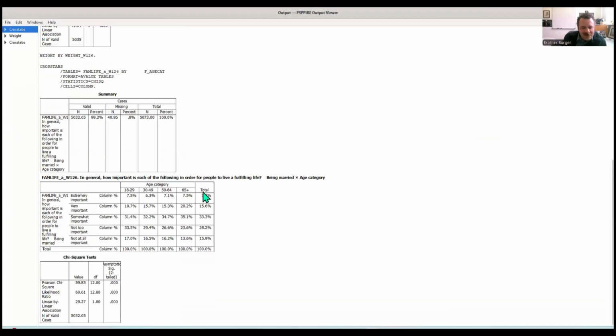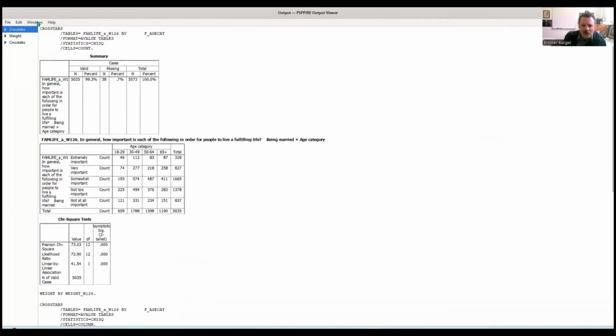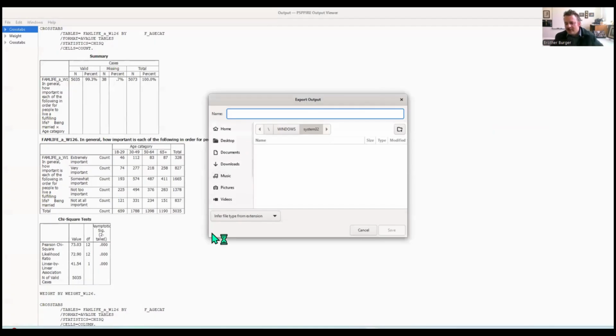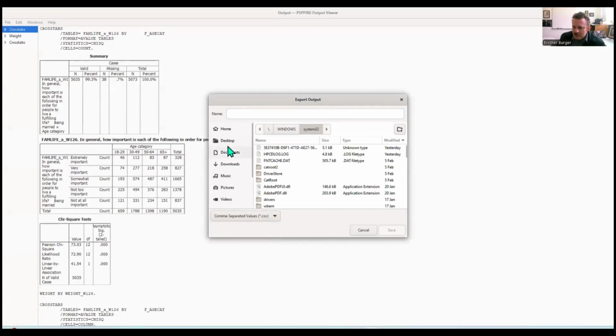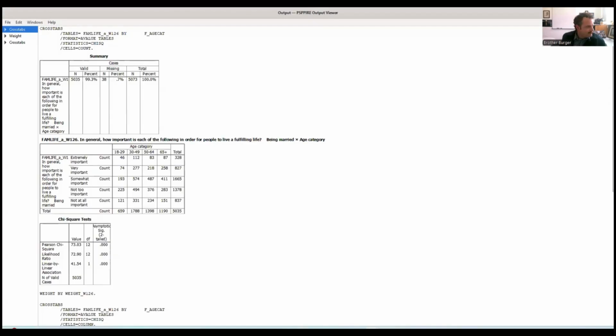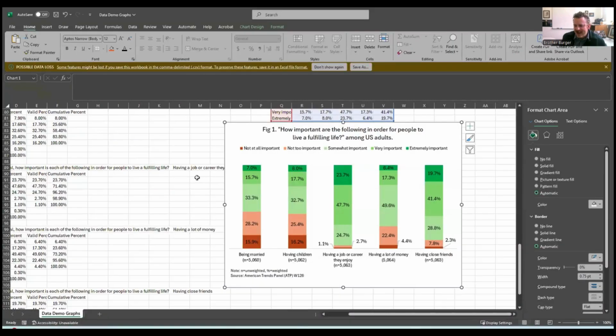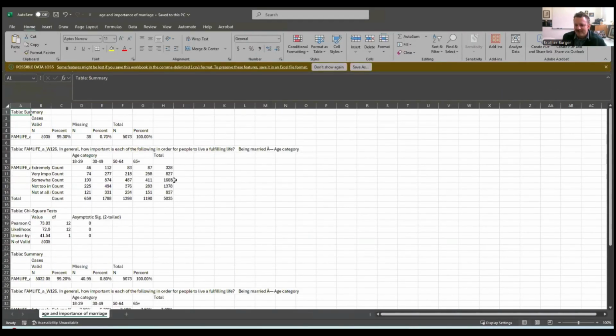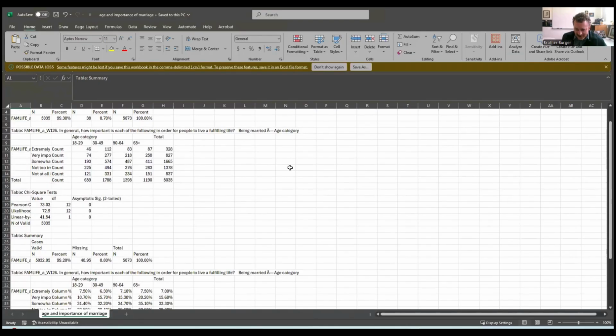Well, let's see what it looks like in a graph, right? Okay, so we're going to export this as a CSV. I'm going to call it age and importance of marriage. And then click save. All right, open up that file. I like that table, or that graph. It was a good looking graph. And let's do it all over again.